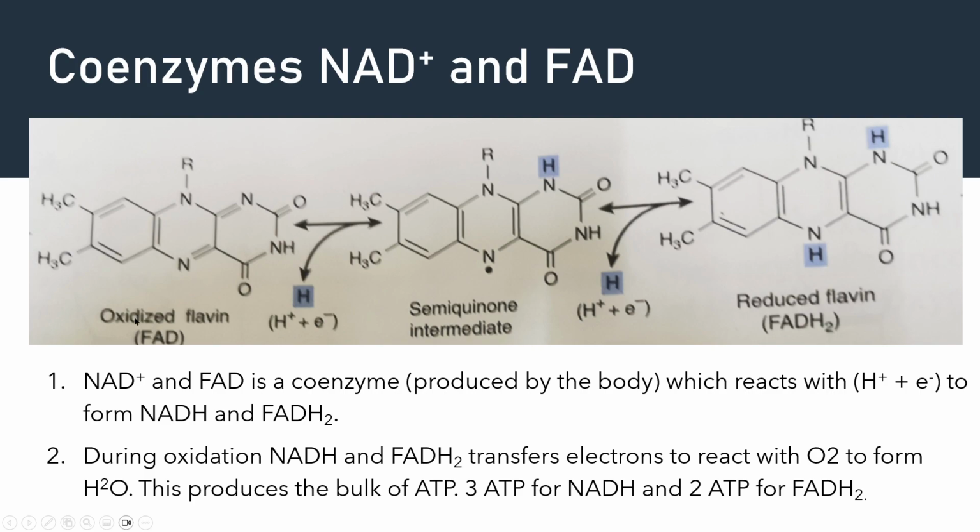So for example, the chart here shows FAD plus one hydrogen atom, which is a hydrogen ion, plus an electron. You get eventually FADH2. Why you want to get FADH2 is because when you have a hydrogen bond, this hydrogen bond is a potential energy source. So when you need energy, it will break down FADH2, go back to FAD. Then the hydrogen bond will break and you have energy.